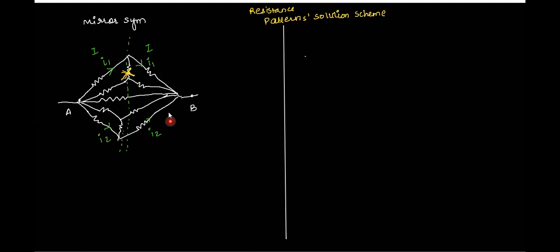So we can remove that part also. Right? Now it becomes a very simple circuit. See? All that you have to do is just solve this equation now to get the answer.